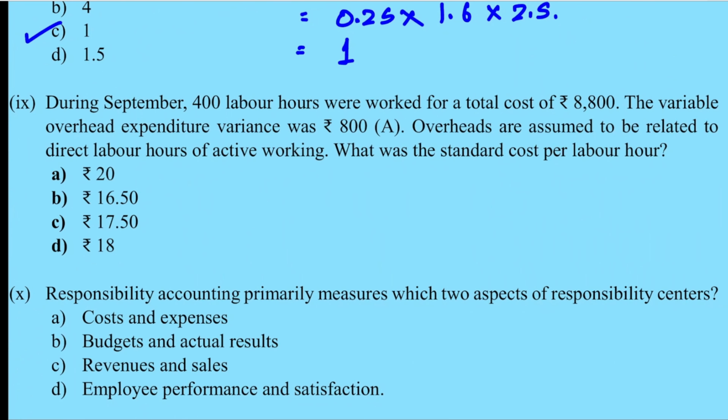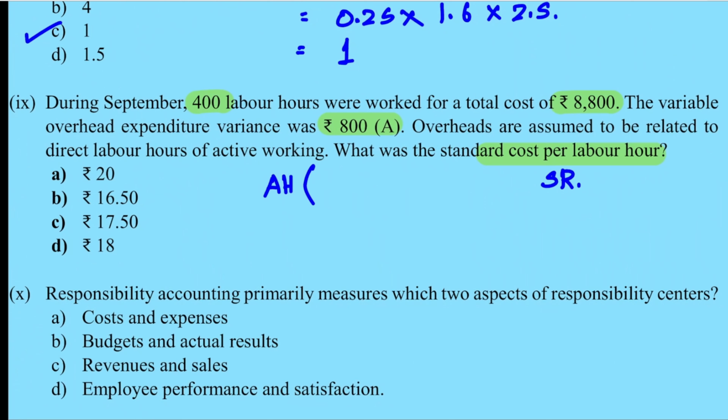Next question. During September, 400 labor hours were worked for a total cost of 8800. The variable overhead expenditure was 800 adverse. Then overhead are assumed to be related to direct labor hours of activity working. What was the standard cost per labor hour? So what is asked here? SR is asked. Since the variable overhead expenditure is given, the formula for that is actual hour.